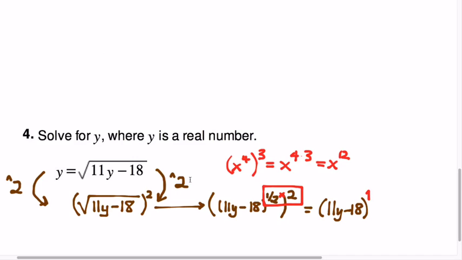But what does it mean to raise something to the power 1? Yeah, we don't need to write the power there at all. So that's why squaring both sides works the way that it does. A square root really is nothing more than an exponent of 1/2. And when I raise something to the 1/2 power to the second power, that 1/2 and that 2 multiply together to cancel out the exponent and leave us with just the underlying quantity, which we call the radicand. So when I square the right-hand side of this expression, what's left over is just 11y minus 18.